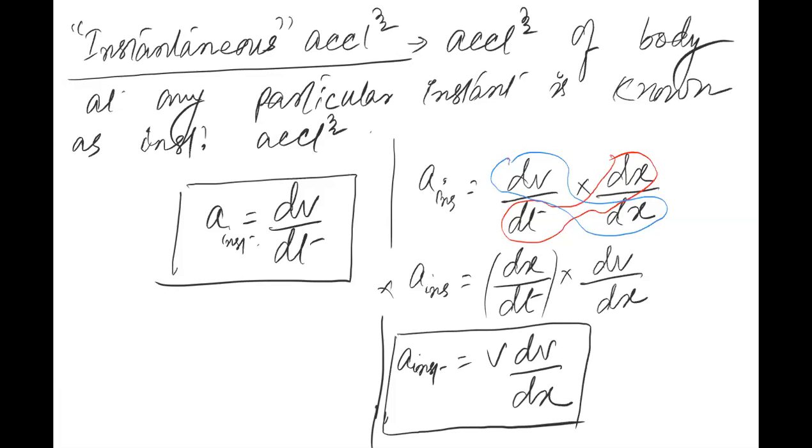बेटा, ये समझ में आया? dx by dt को मैं वेलोसिटी लिख सकता हूं ना? Mohana, can I write dx by dt as velocity or not? Yes, sir. So this v dv by dx is also a way of writing this acceleration, and this is also a way of writing acceleration. But when which of the two will be used, I'll just let you know.